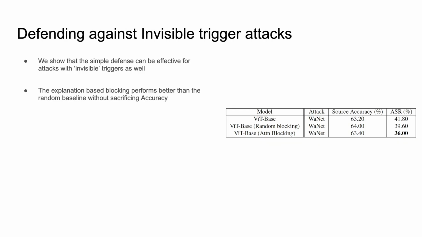The next question that arises is how does this simple defense perform for non-patch based or invisible trigger based attacks? We find that for WaNet, the explanation based blocking performs better than the random blocking based baseline without sacrificing accuracy.